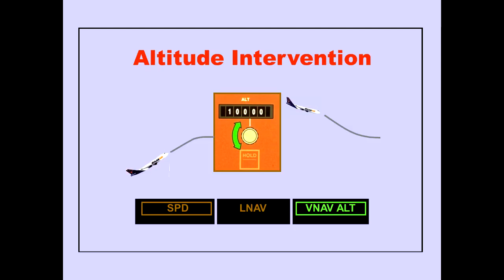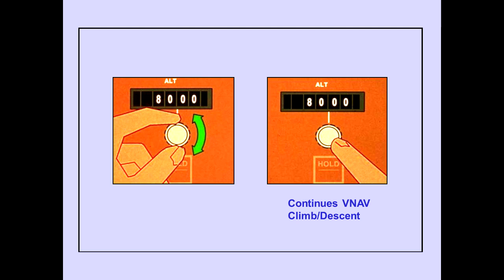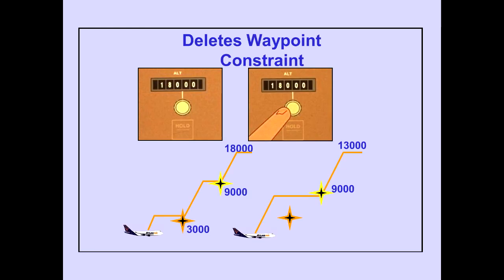To accomplish altitude intervention during a climb or a descent, an intervention altitude can be set in the altitude window. The airplane automatically levels off at the selected altitude. VNAV altitude is displayed on the PFD, indicating that autopilot pitch is maintaining the selected altitude. Selecting a new altitude and pushing the altitude select knob initiates the continuation of the VNAV climb or descent profile. Each push of the altitude selector deletes the next waypoint constraint.